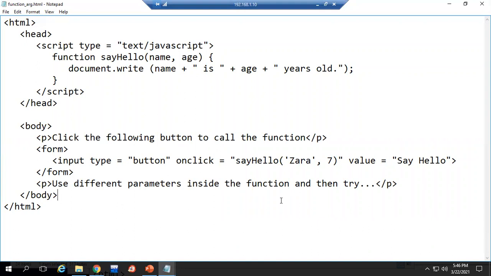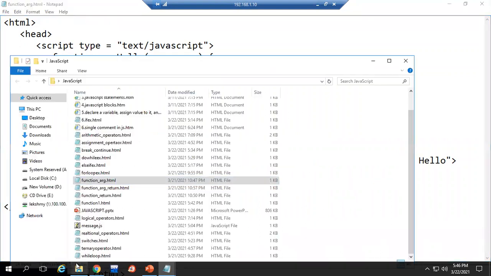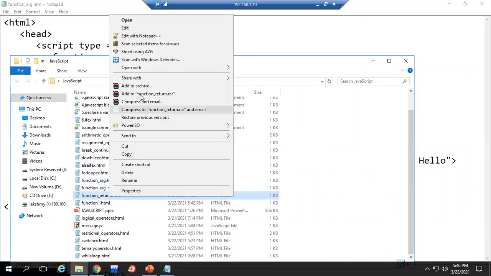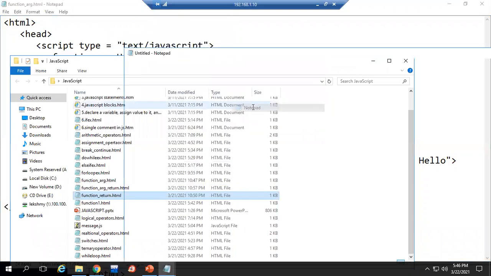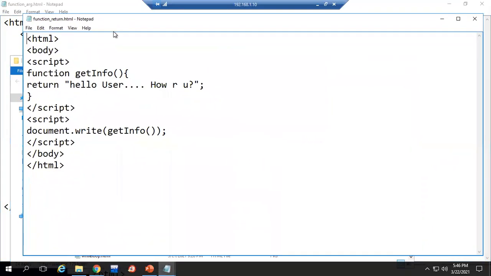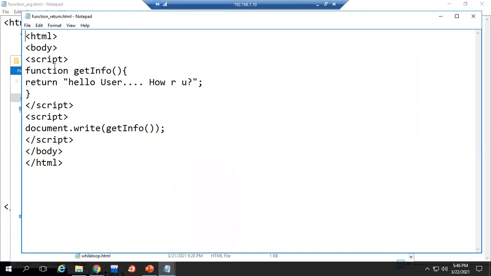This is the example. Clear? Any doubt? The function we can create with a return value. That means it is operating something, and after that operation, it gives you a return value to the place where it is called. So here we are creating a function, the getInfo function, and I'm just returning a string type of value like this: Hello user, how are you?